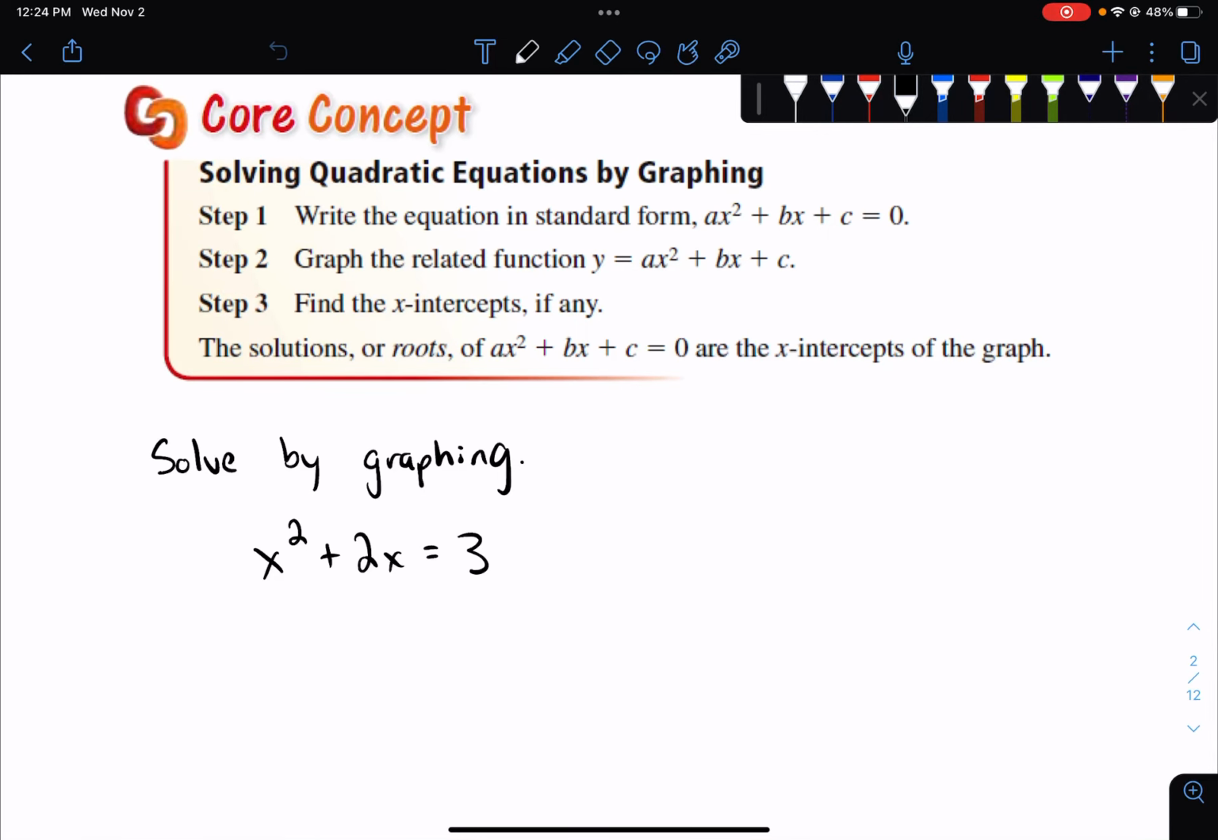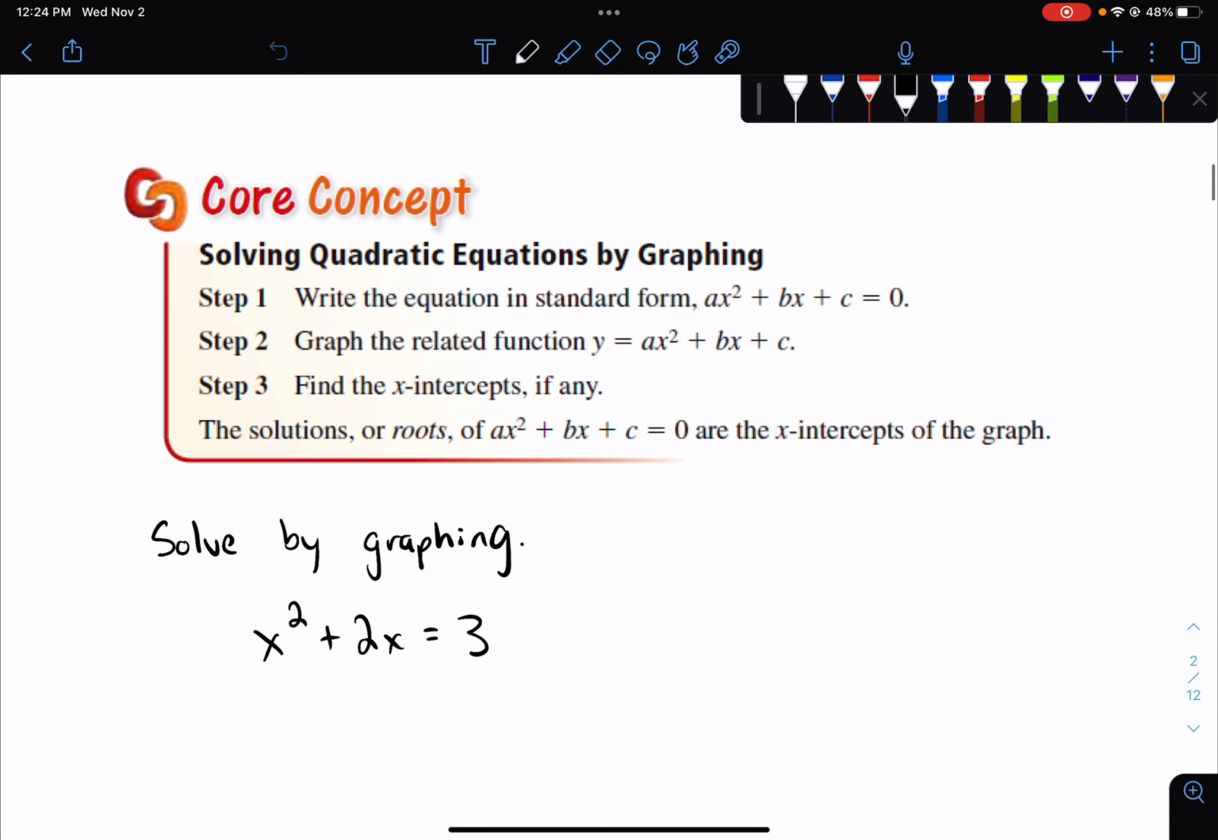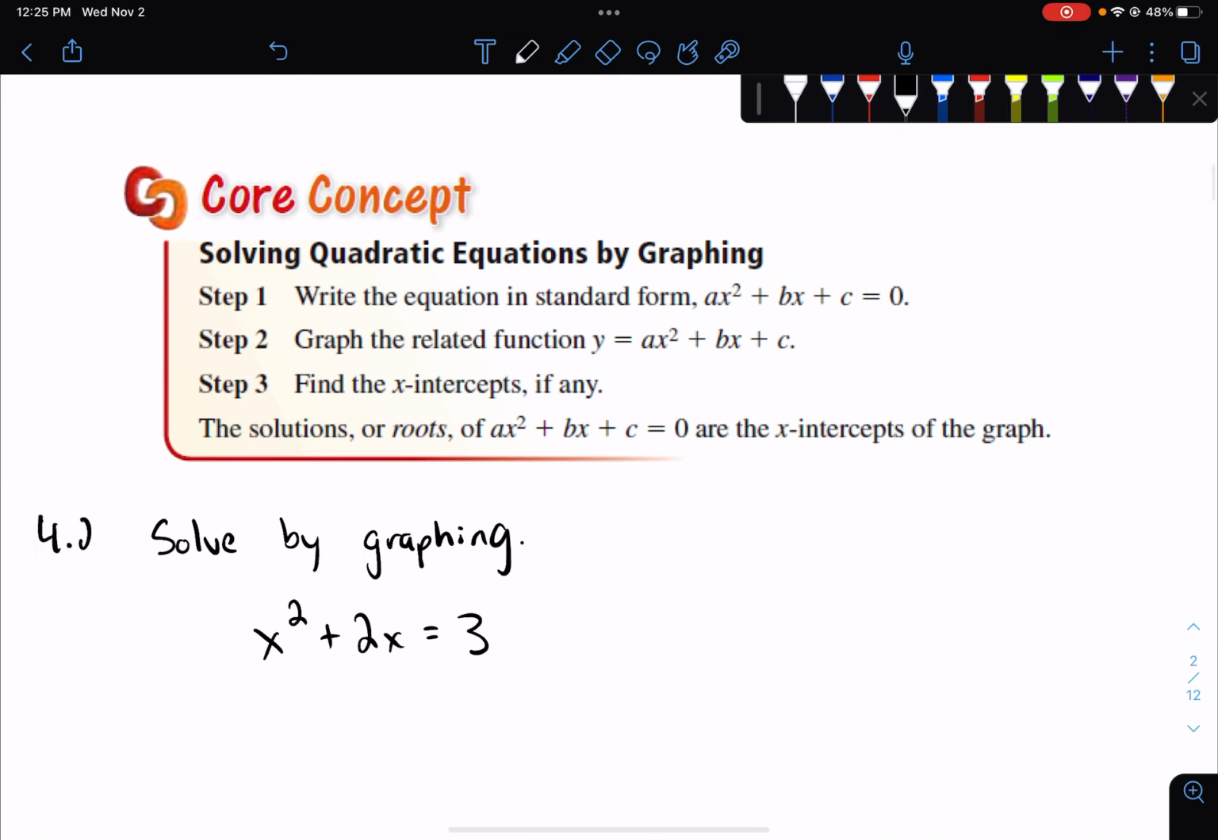All right, guys, so today we are going to be doing 4.2, and we are going to be solving quadratic equations by graphing. So we've done this algebraically. You've solved by using the square root method. You've solved by factoring. You've also learned how to graph quadratics, but you can use those graphs to solve the quadratic. So that's what we're going to go through today, is how to use the graph to find the solutions.